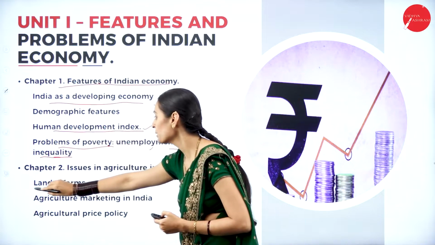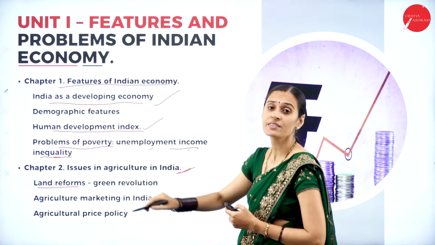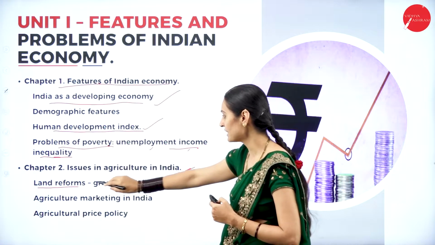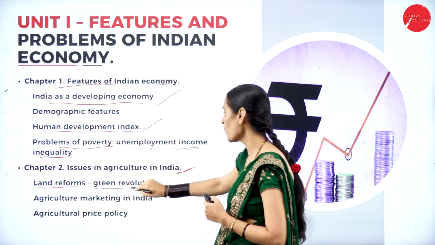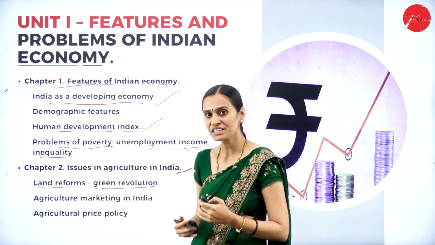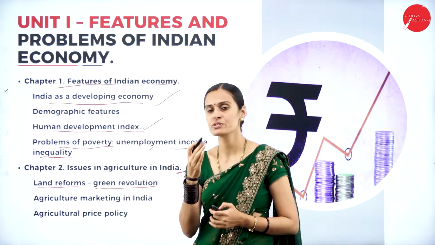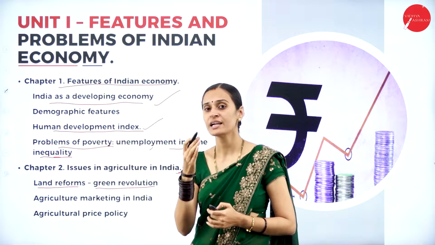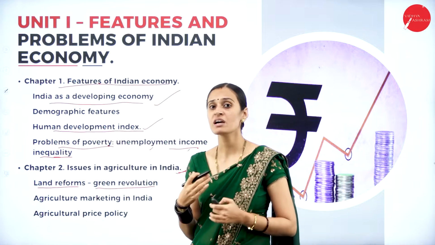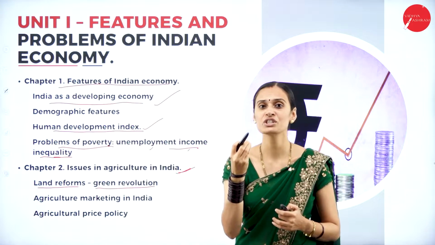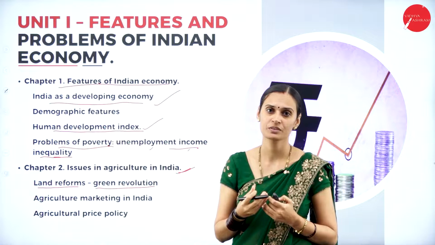Next, what do you mean by land reforms? That tiller becomes owner. So that is land reforms, and we have adopted green revolution, a remarkable improvement in food grain production. Yes, the government had introduced green revolution in 1960, for achieving self-sufficiency in food grain production.